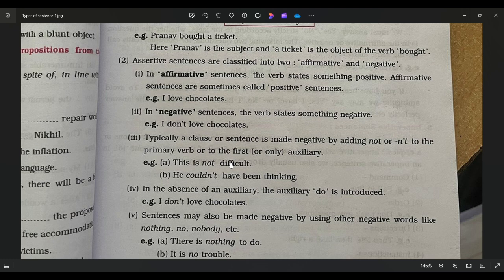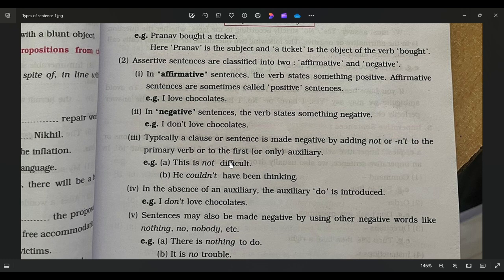Number 4, in the absence of an auxiliary, meaning helping verb, the auxiliary do is introduced. Remember, when we are writing a negative sentence and the helping verb is not there, which are the tenses where auxiliary verbs are not there? Simple present tense and simple past tense.